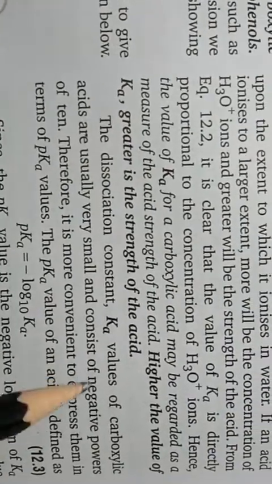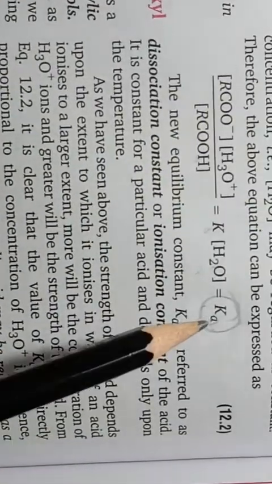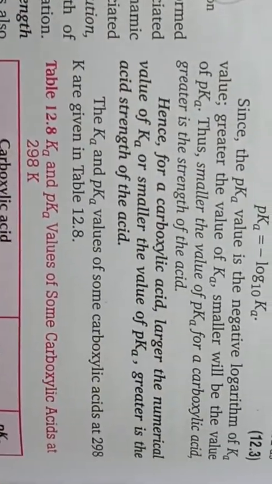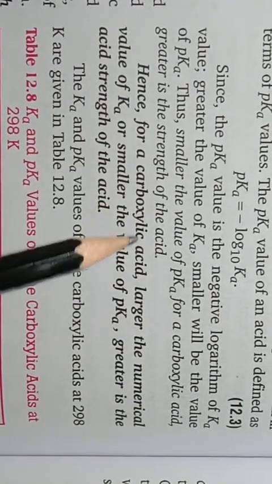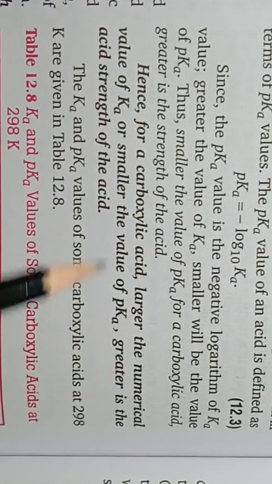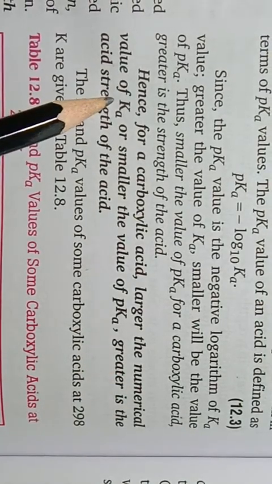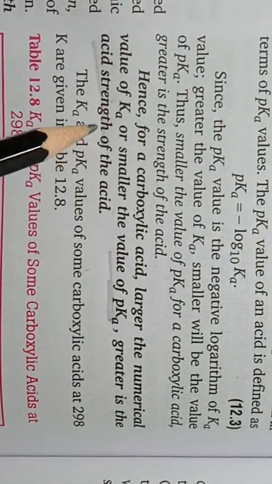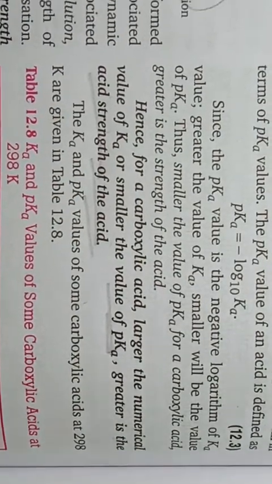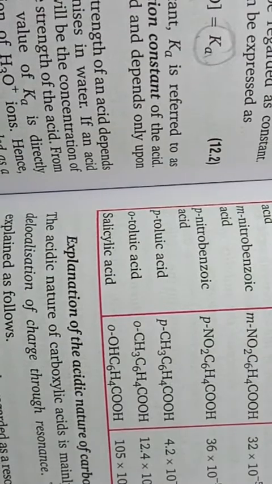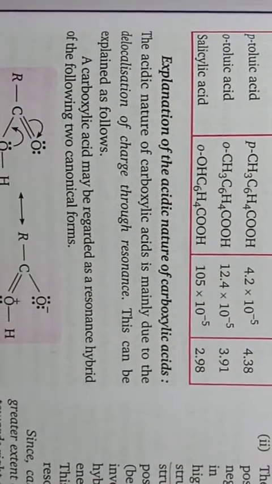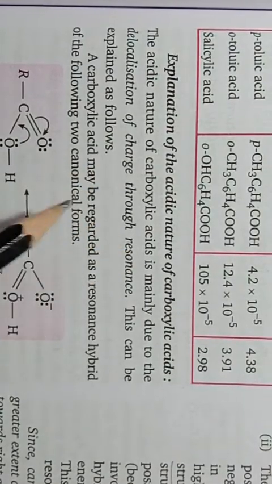So the dissociation constant of the acid, this Ka, is known as the dissociation constant. Hence for a carboxylic acid, the larger the numerical value of Ka, or the smaller the value of pKa, the greater is the acid strength of the acid.